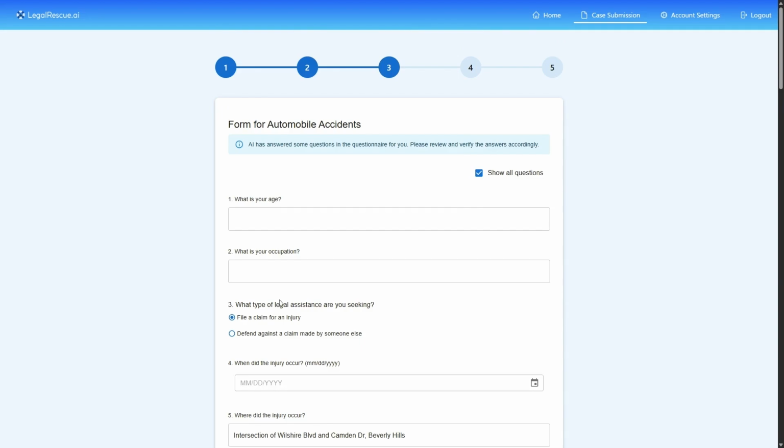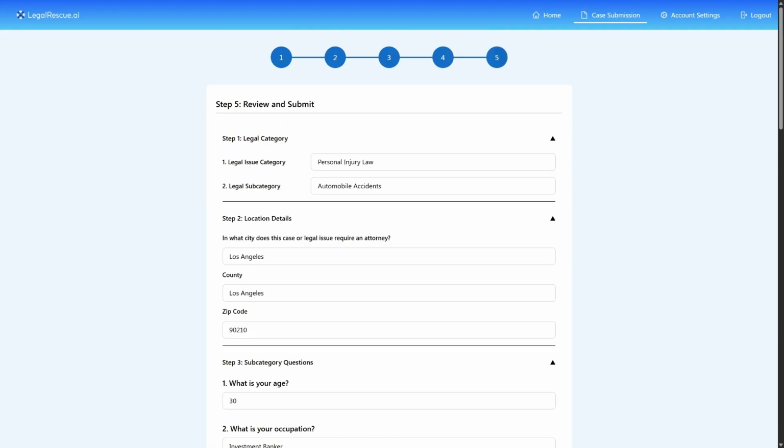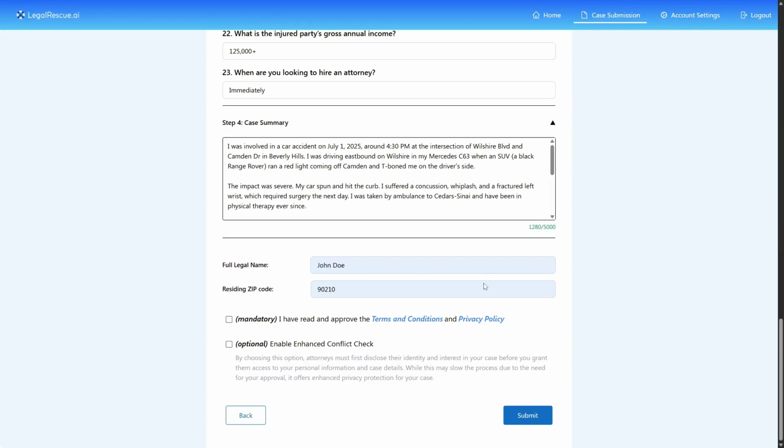Now, alternatively, as mentioned before, if the client already knows what kind of category of law they need help with, they simply can do the same uploading of their exact legal issue by diving straight to the questionnaire. As you can see here, I have already answered the questionnaire to save time in this presentation. Let's submit this case and continue on the attorney side.